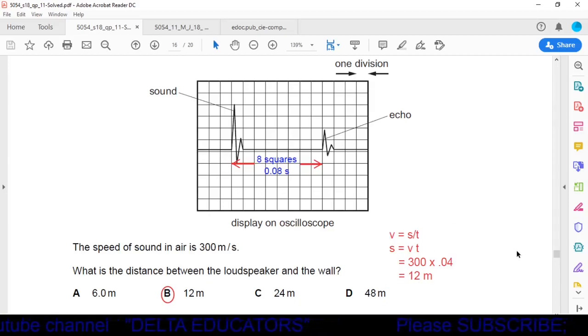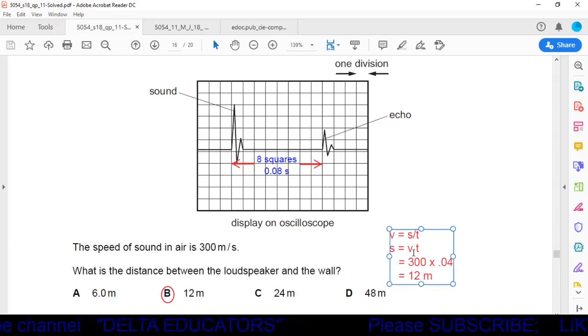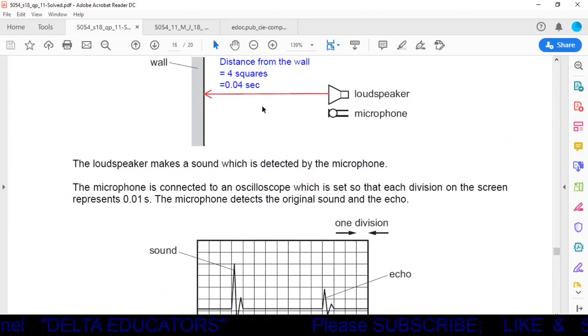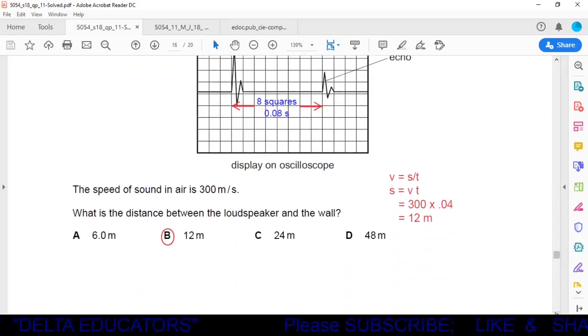Now V is the velocity of sound. The velocity of sound is given as 300 meters per second. And the time taken to move from the loudspeaker to the wall is equal to 0.04 second. So what we have to do? We just have to multiply 0.04 by 300 to get the answer. The answer is 12 meters. So we can say the wall is at a distance of 12 meters from the loudspeaker. So option B is the correct option.